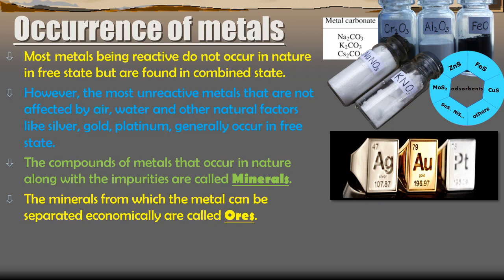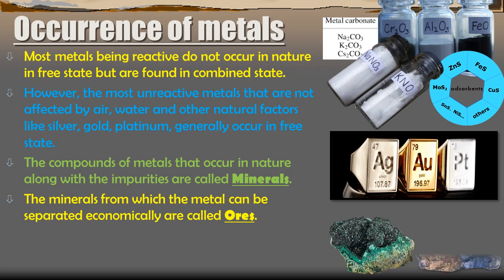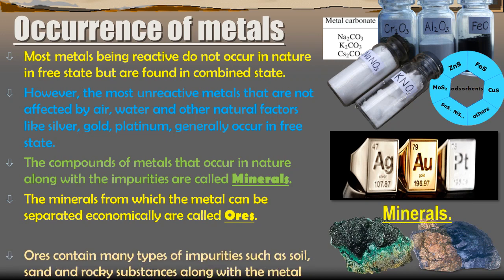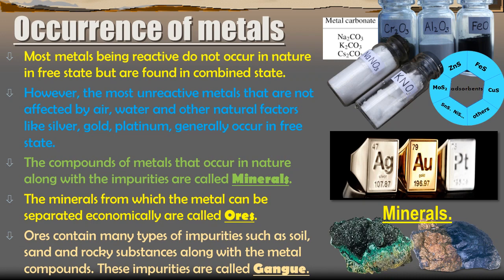So we have seen the combined state, the free state of metals, and the minerals. What are minerals? These occur in nature along with some impurities, and from the ores metals can be extracted or separated. So these are the minerals and ores. And ores contain many types of impurities such as soil, sand and rock substances along with the metal compounds, and these impurities are called gangue. So you can observe the rocks containing metals with different impurities. So these are the gangue.